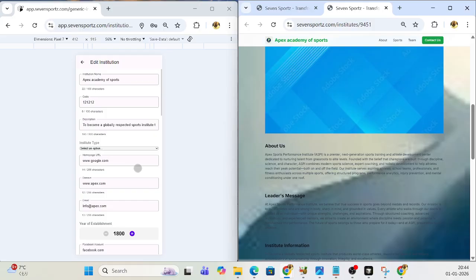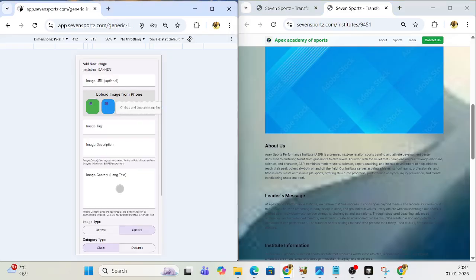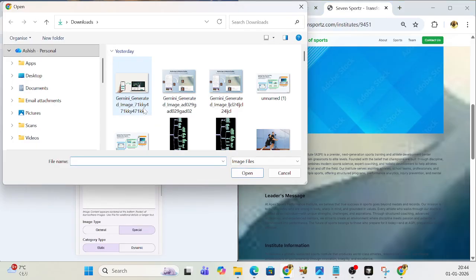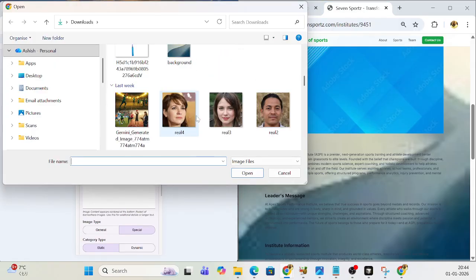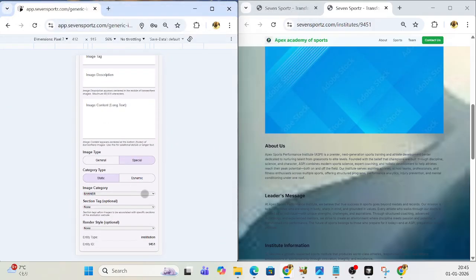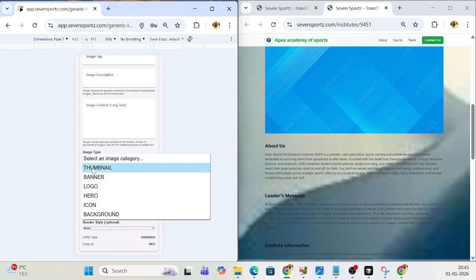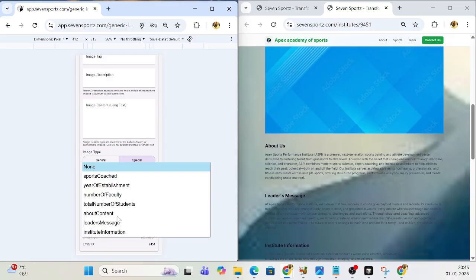And you can add some more things here, like suppose you want to add some faces, okay, and you want to add these faces or some more images to some section. Let us say you want to add to this leader's message.